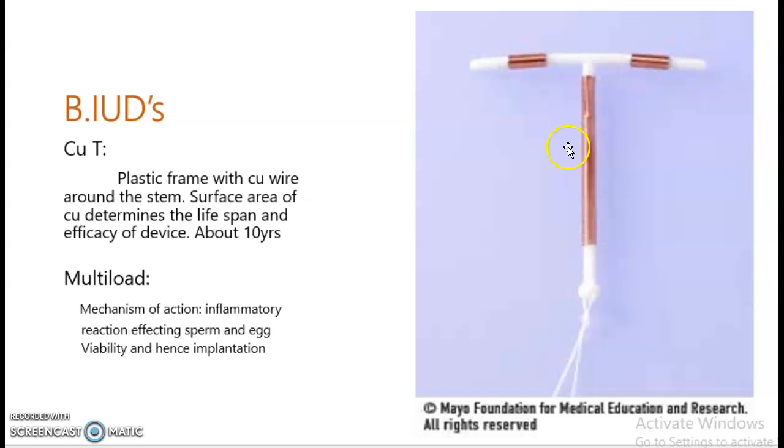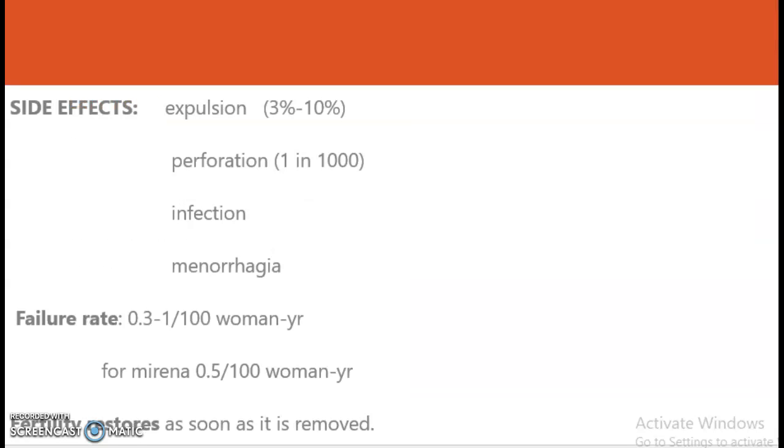The mechanism of action of the multi-load is an inflammatory reaction. It creates an inflammatory reaction within the uterus that affects the sperm and egg viability and hence the implantation. Now, what are the side effects of the copper T? Side effects include expulsion in about 3 to 10% of the cases.